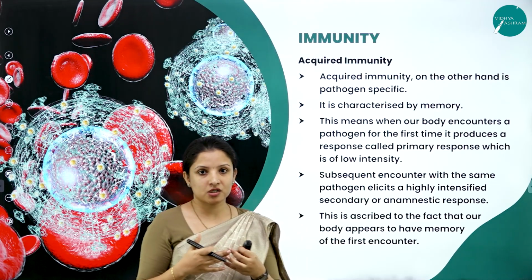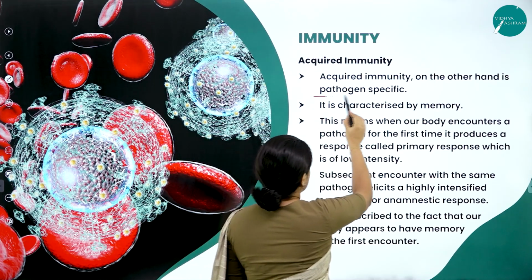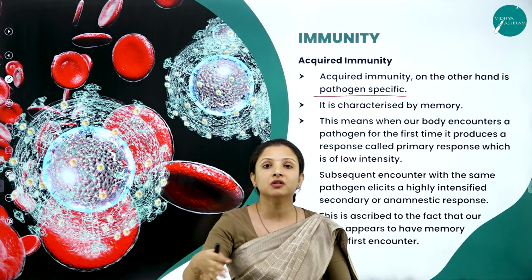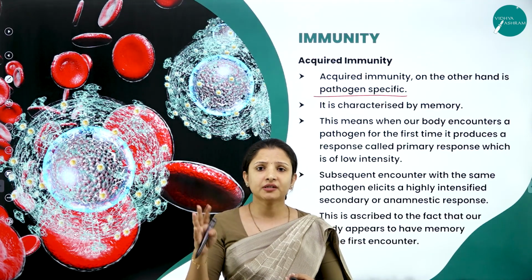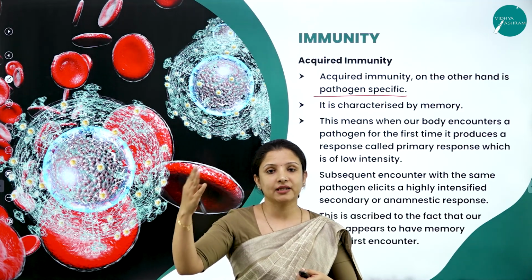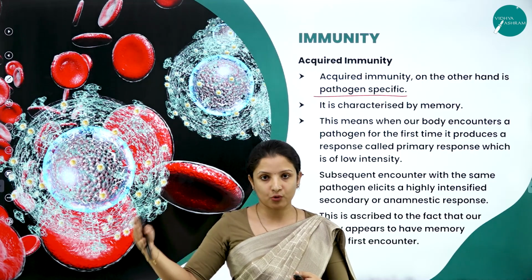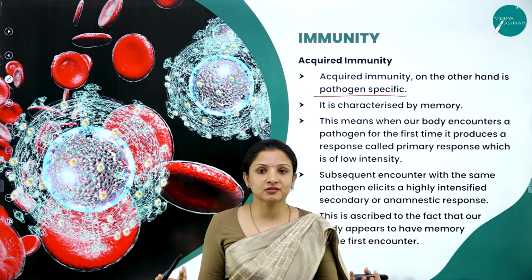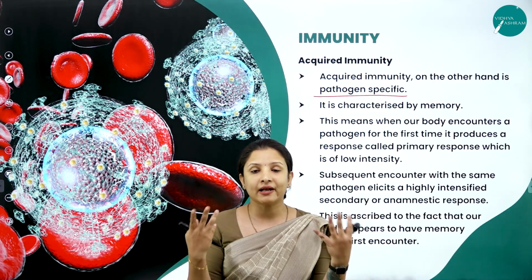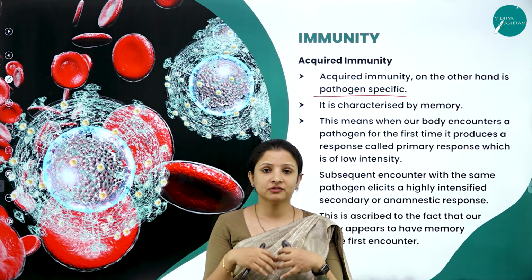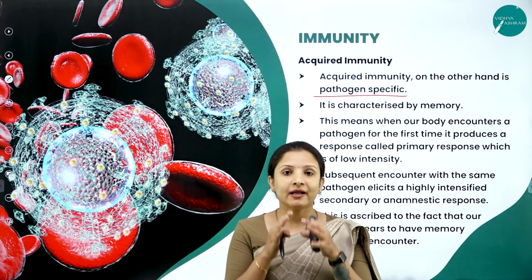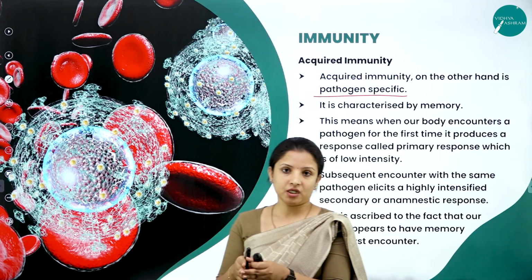Acquired immunity, on the other hand, is pathogen specific. Right from birth, after 2 or 3 days of birth, you will be given the BCG vaccination, right? After that, maybe 6 months once, or after a year, after 2 years, or after 9 months, different vaccinations are provided. Why do different vaccinations need to be provided? Why can't one vaccination, or one antibody, be introduced into a body so that it can fight all the infections? That is not possible because antibodies are specific to a particular pathogen.